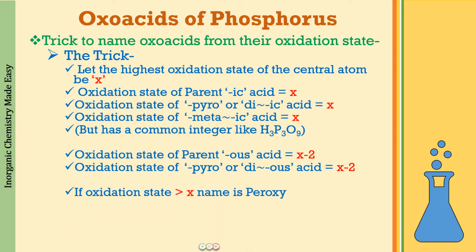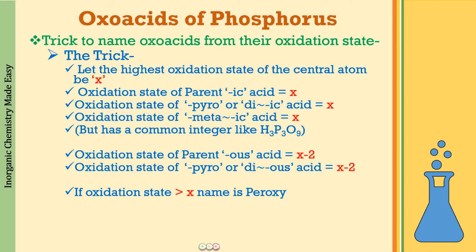All right, now we can see the peroxy compounds. So peroxy compounds, what you will be seeing is that the oxidation state will be always greater than the highest oxidation state that we have for the compound. So whenever there is going to be oxidation state greater than this highest one, see the number of atoms. If the central atom is 1, it is going to be peroxo mono compound, and if it is going to be 2 central atoms, it is going to be peroxo di compound.